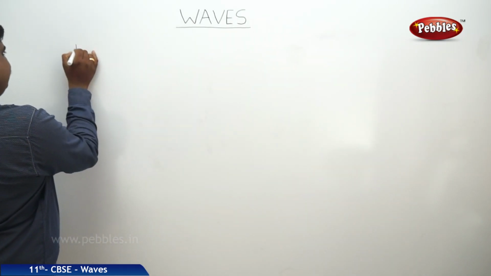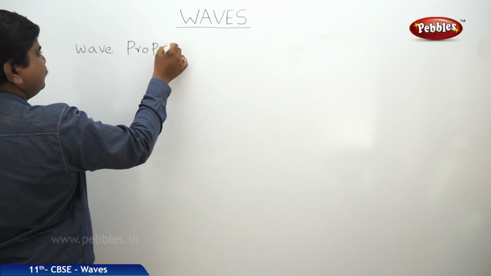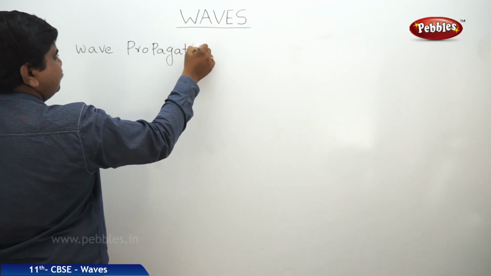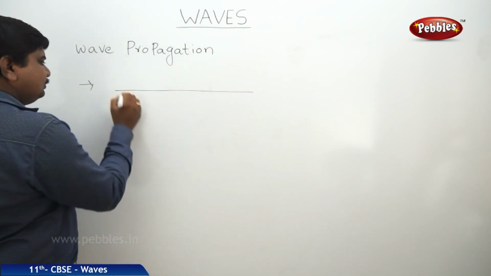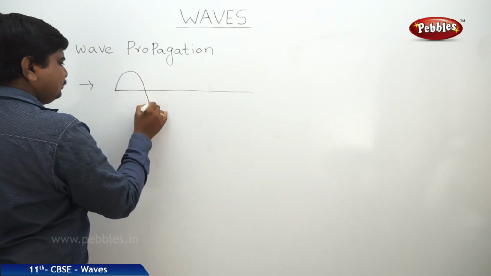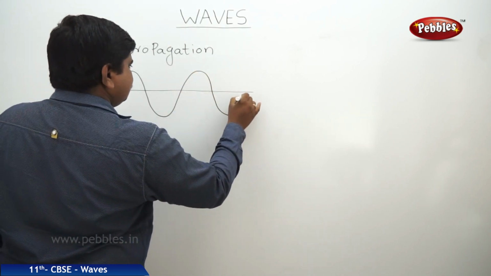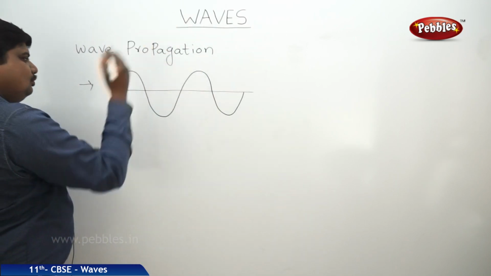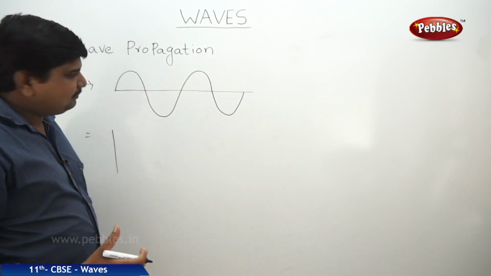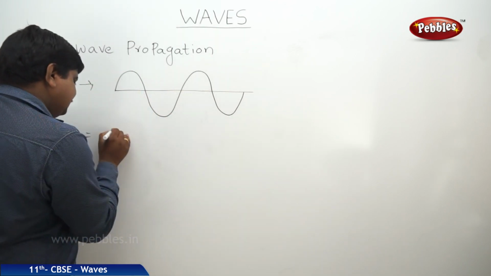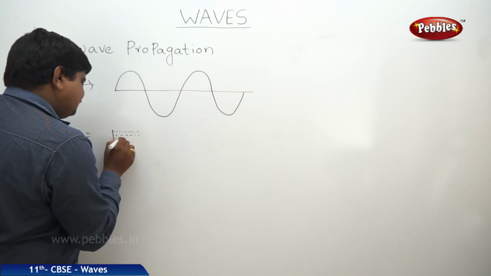So the wave propagation is like this. This is the mean position. The suitable graph for this wave propagation is like this. We will take some finite area.